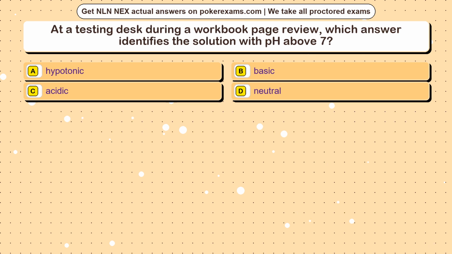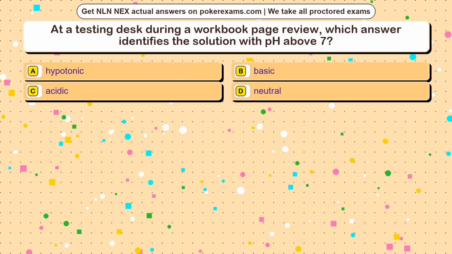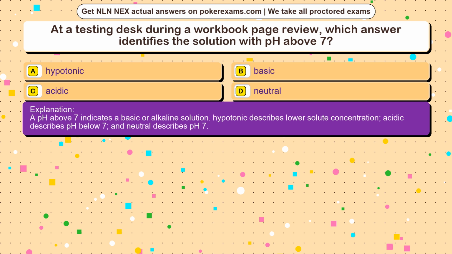Question 23. At a testing desk during a workbook page review, which answer identifies the solution with pH above 7? Option A, hypotonic. Option B, basic. Option C, acidic. Option D, neutral. The correct answer is option. A pH above 7 indicates a basic or alkaline solution. Hypotonic describes lower solute concentration, acidic describes pH below 7, and neutral describes pH 7.